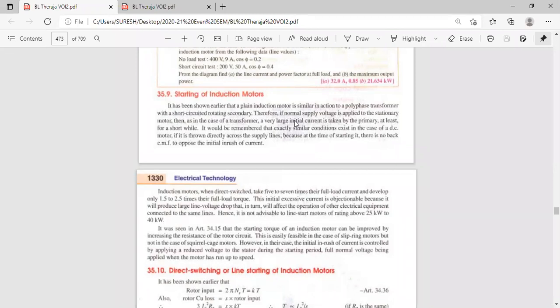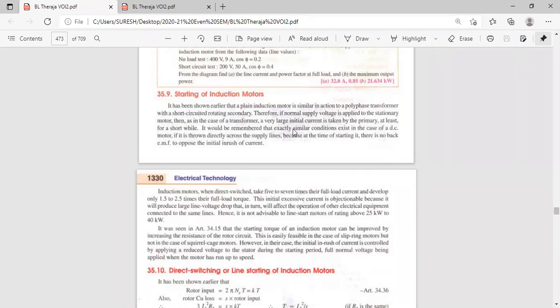Only for starting the induction motor do we need the high resistance. Some resistance will be added in series with the rotor windings. In slip ring motors we have seen we can add some external resistance. So for restricting the initial large current, we add some resistance in the primary as well, since the winding also has some resistance.